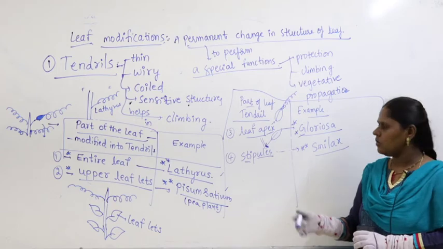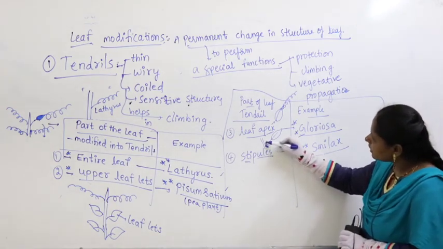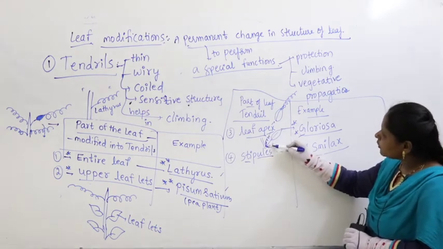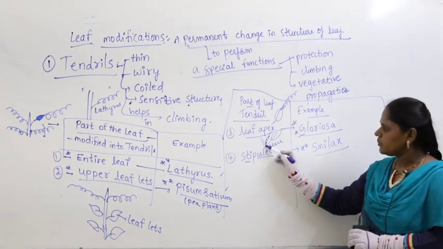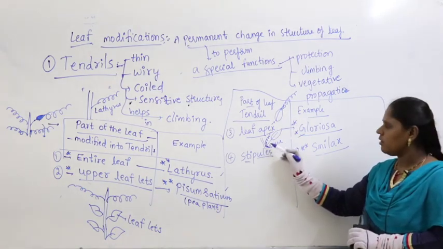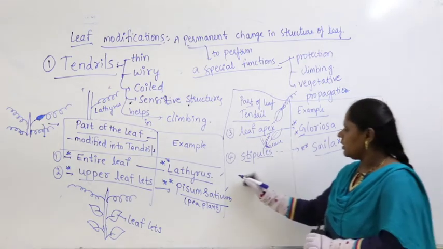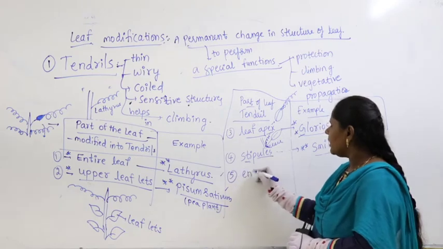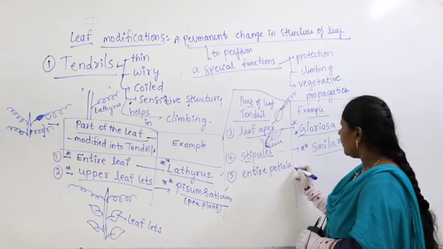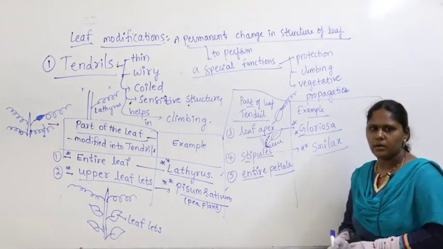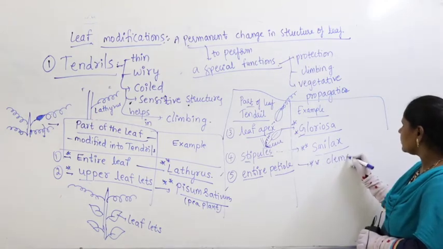Now what do we say? In case of Smilax plant, stipules are modified into tendrils like this. Stipules are modified into tendrils. Okay, I hope you got it. Here stipules are modified into tendrils on either side of the leaf in the plant Smilax. Right. Then apart from this, the entire petiole gets modified into tendril. In which plant? You can take for example Clematis.